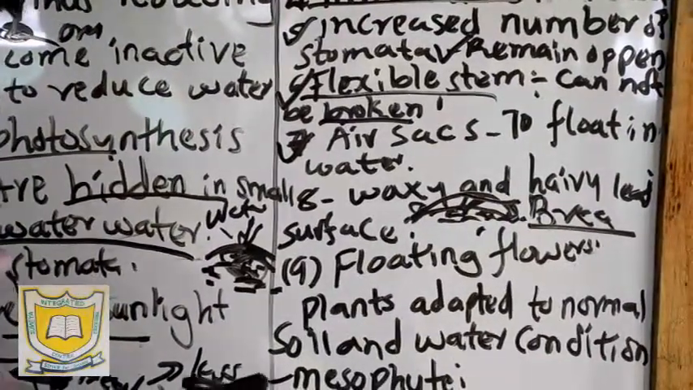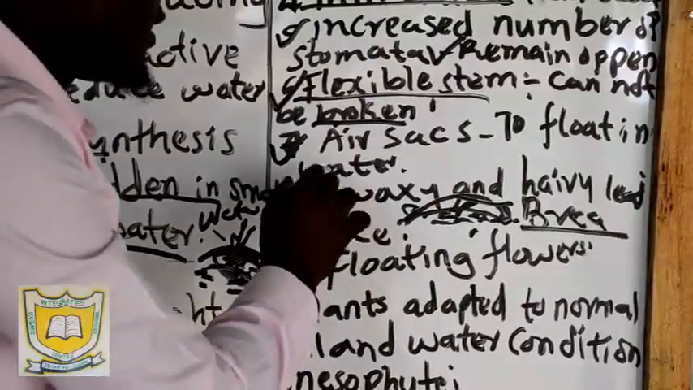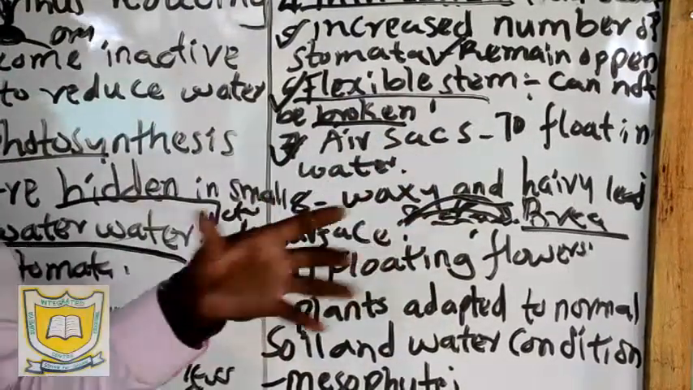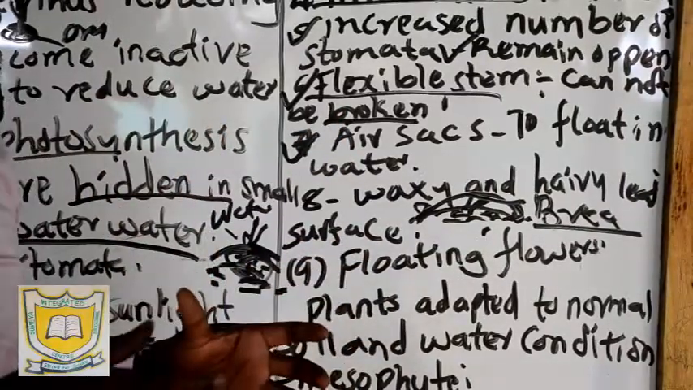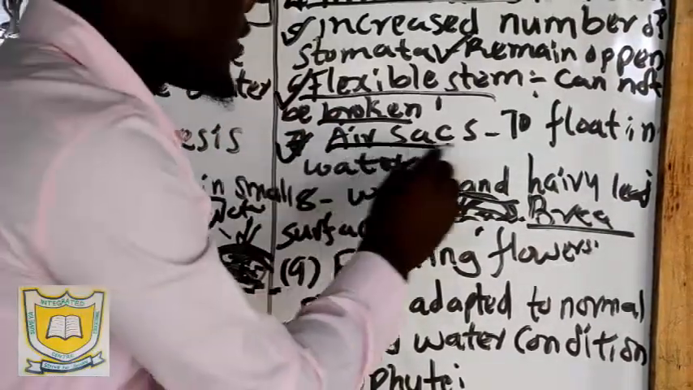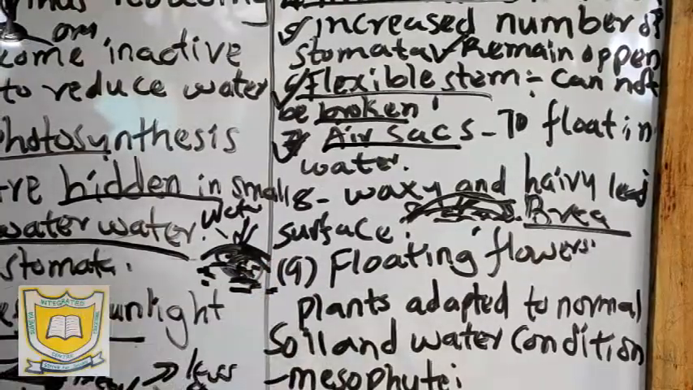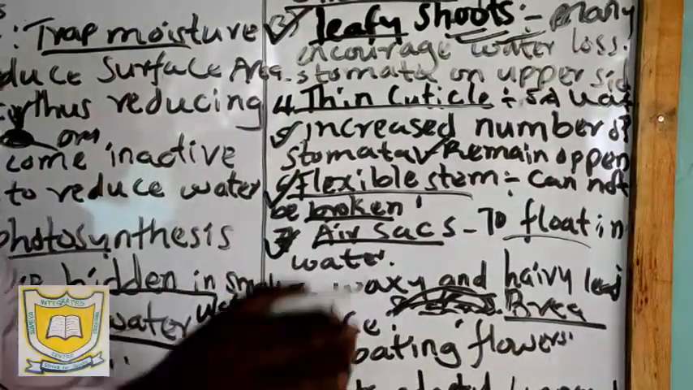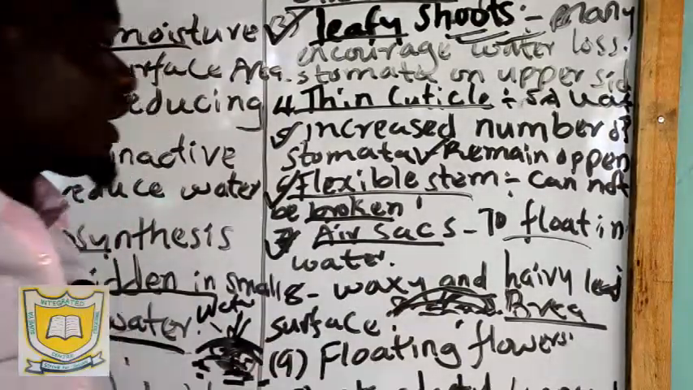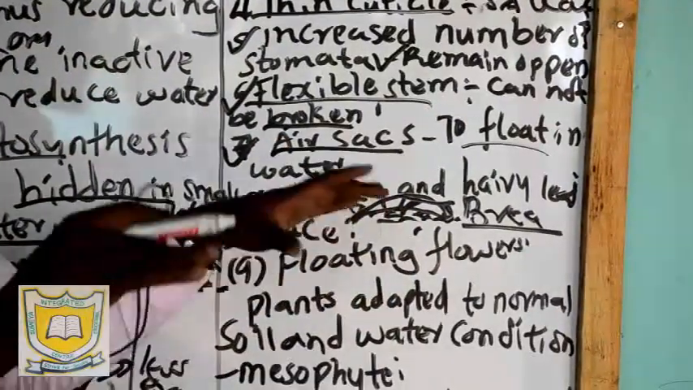Now, we have the third last adaptation of the plants that are found in wet regions. They have what we call air sacs. What's the function of air sacs? Just to keep air, so that the amount of oxygen in the leaf can be a lot. This increases the plant's ability to float. The plant has to keep floating on the water. The presence of air sacs helps the plant to continue floating on the water.